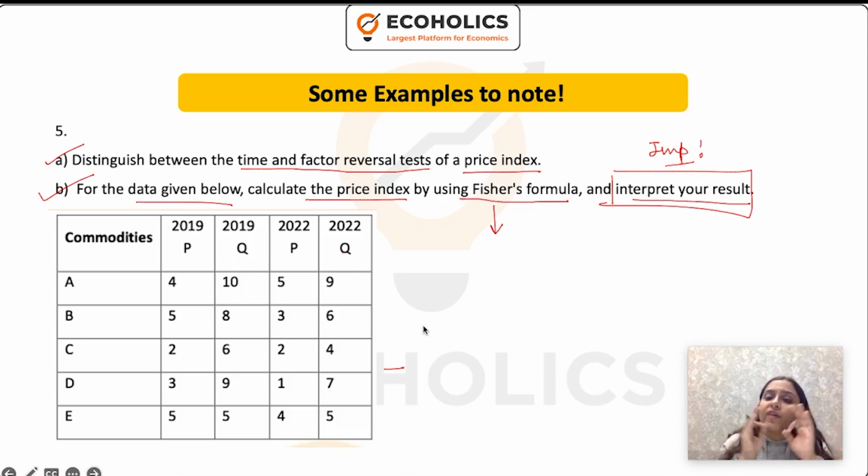You need to be very clear with the interpretation of your result. Let's say Fisher's formula says the price index came out to be 1. So what does that 1 mean? That 1 basically means that if there comes a change in prices and in the quantity, this will be the effect on the expenditure basket. So Fisher actually combines the Laspeyres and the Paasche's method, so it gives the effect of both, the geometric mean. So these kinds of questions come. There have been more questions which have appeared from statistics.